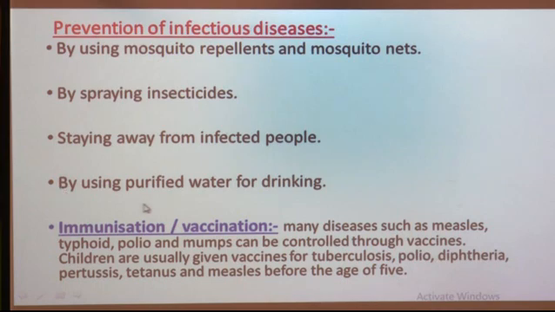And then, by using purified water for drinking. As we all know, water is needed for drinking, and without water we cannot live. But some diseases like diarrhea, cholera and jaundice can also spread if we drink infected water. If we drink contaminated or infected water, then we suffer from diseases like diarrhea, cholera and jaundice.